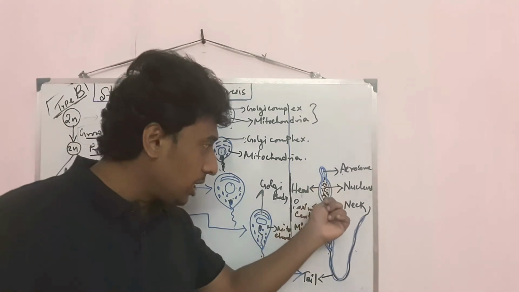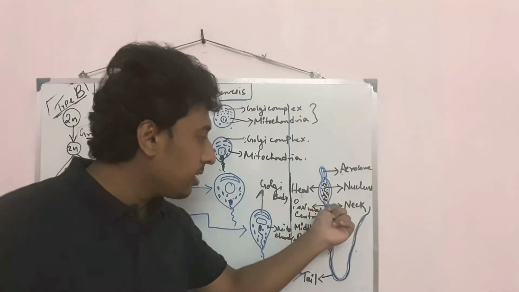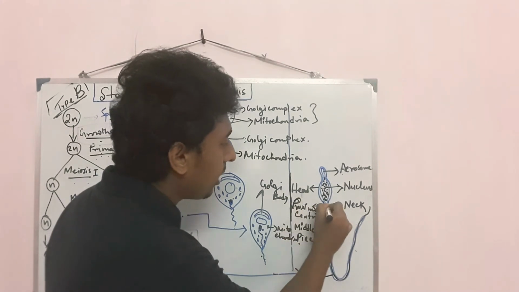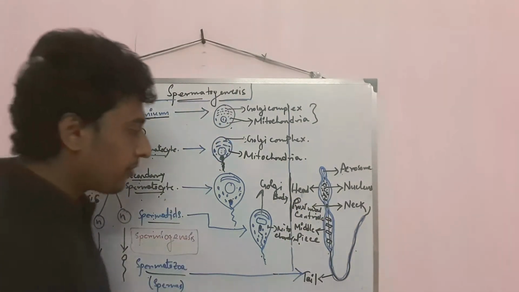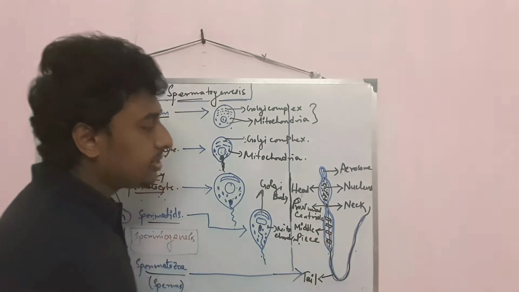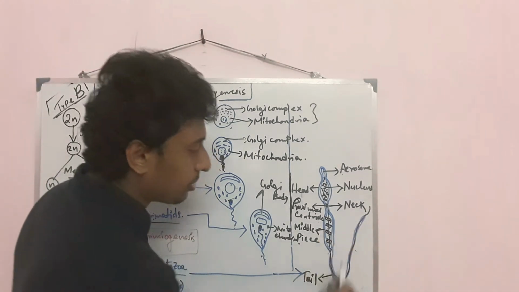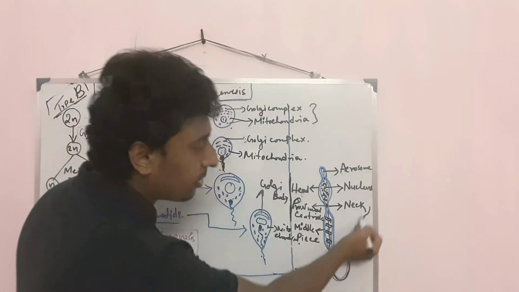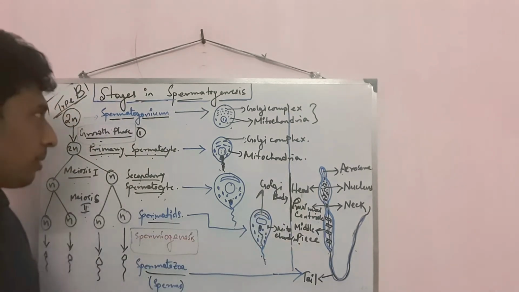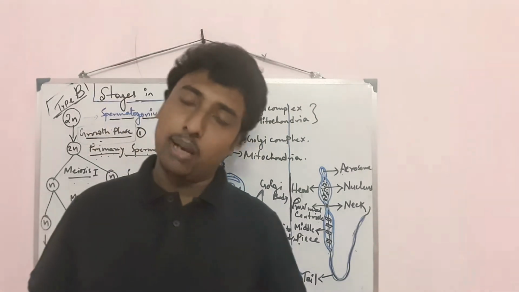After that, in the head region, the nucleus is present. Under the nucleus, there is a small dense-like structure known as the proximal centriole. After the proximal centriole, the middle piece is present. Look at the structure. These are mitochondria, present in the middle piece, and then comes the tail, which is the last part of the sperm. It is the mature sperm.